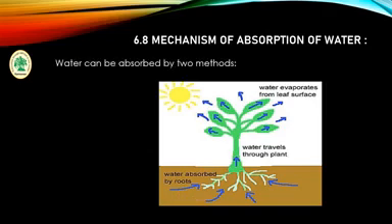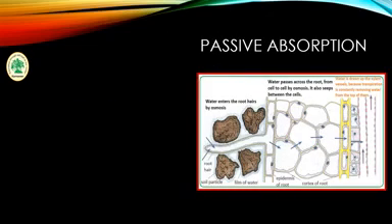Now, there are two mechanisms of the absorption of water. First is active absorption and second is passive absorption. What is meant by passive absorption? Passive absorption is a mechanism of absorption of water which does not require metabolic energy. What is meant by metabolic energy? Metabolic energy means ATP molecules. Some reactions or mechanisms require ATP molecules, but passive absorption does not require ATP.